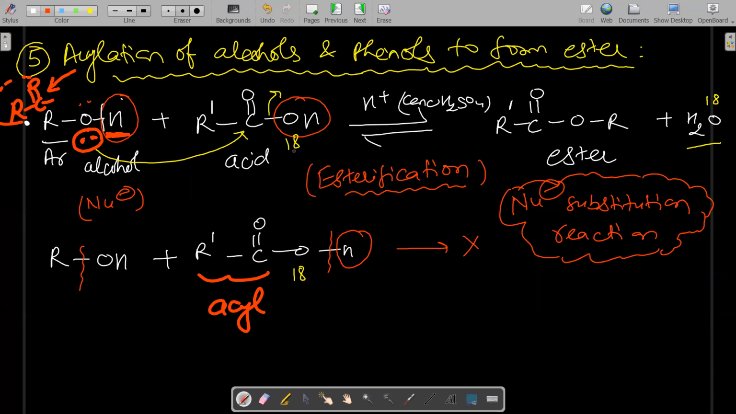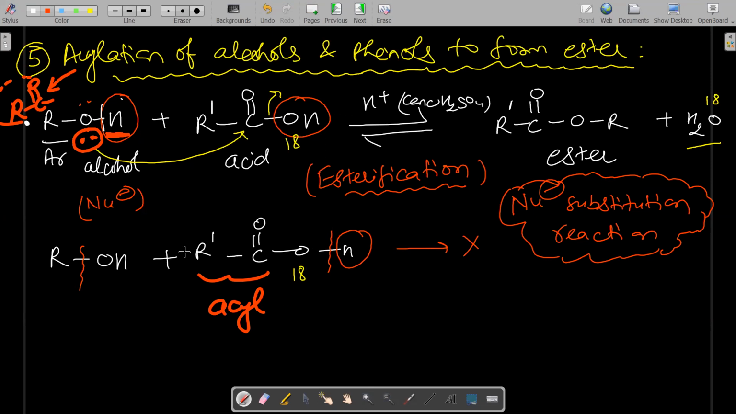For this verification, isotopic oxygen, oxygen-18, was taken. And in the water, it was found that the oxygen is also the isotopic oxygen. If the cleavage had occurred from the other side, it would not have been formed. So this reaction proved that the isotopic oxygen comes from the carboxylic acid, not from the alcohol, and all this proves that it is a nucleophilic substitution reaction. So it was just a basic concept of the acylation of alcohol.